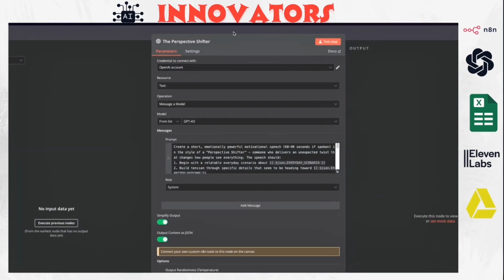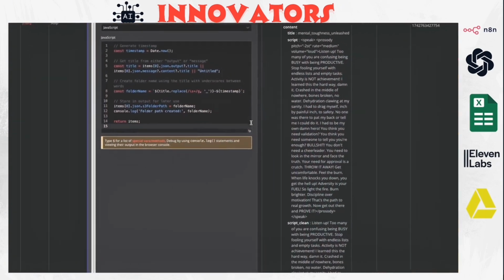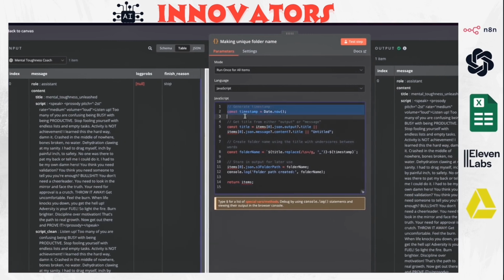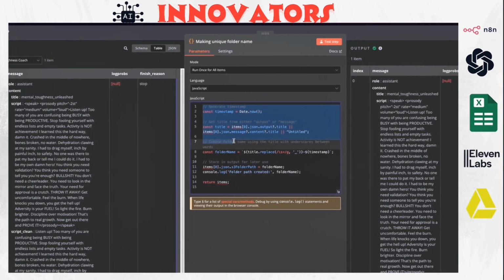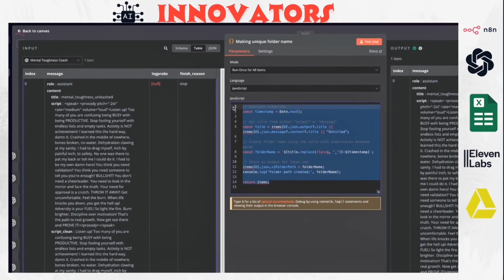Now the next step is just a function or code node that's going to generate us a unique folder name. This name is not really important, but I would like to organize my Google Drive folders.